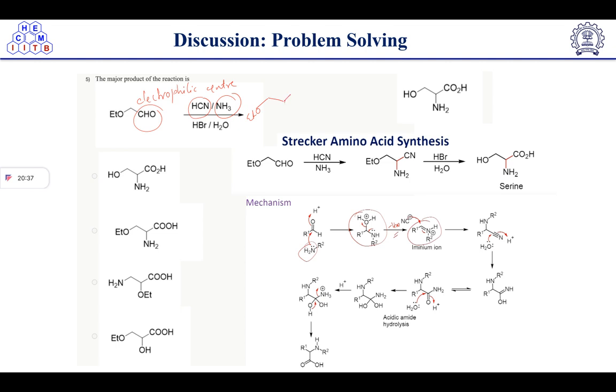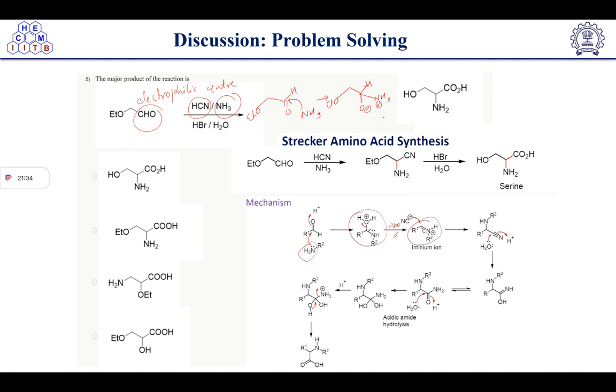And we have here the aldehyde. On this aldehyde, our primary ammonia will attack, and what will we get here? All of you know that.